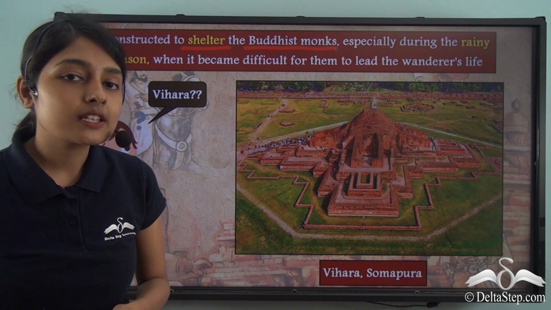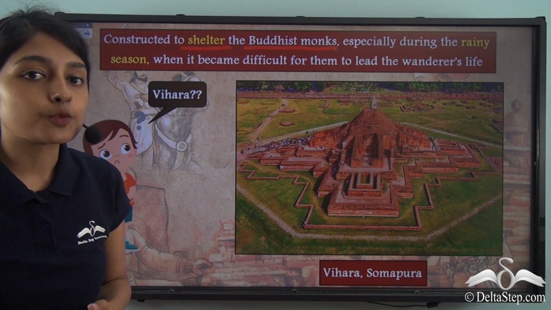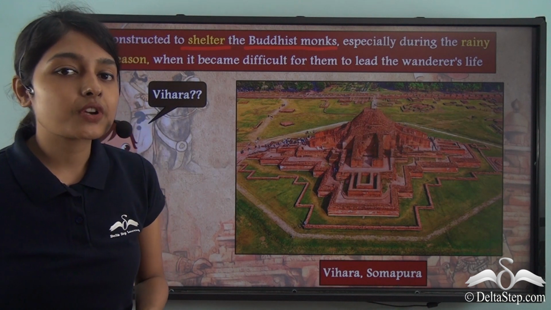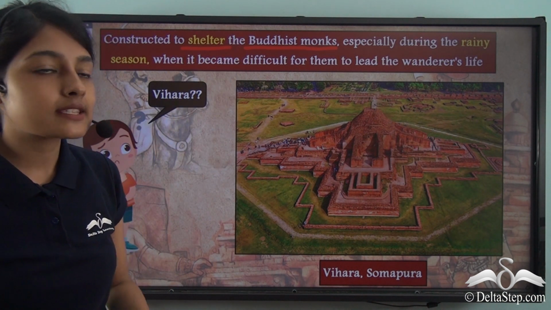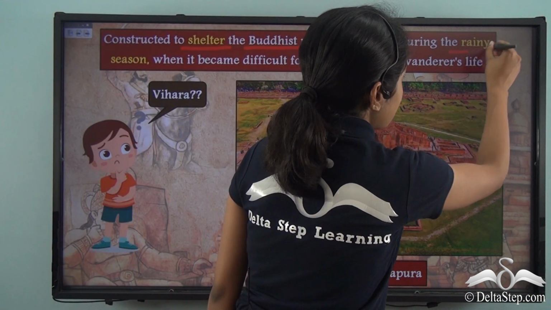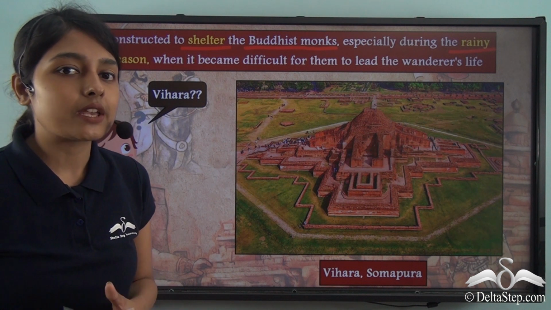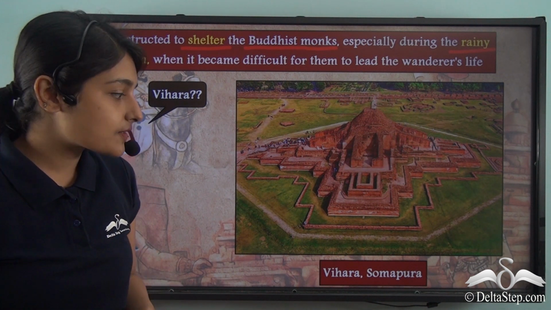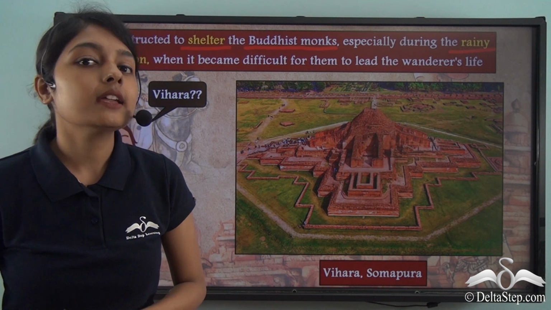And it is for this reason that Dharmapala had constructed this vihara at Somapura. Viharas were constructed with the purpose of providing shelter to the Buddhist monks, especially during the rainy season when it became increasingly difficult for them to lead the wanderer's life.